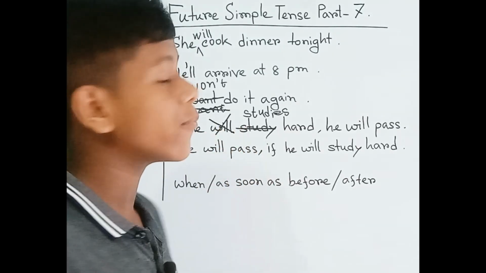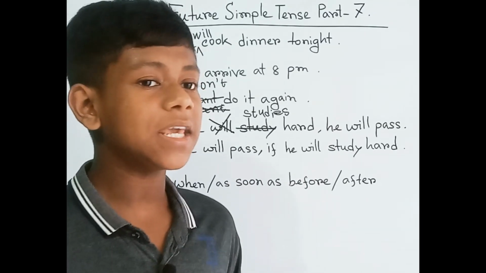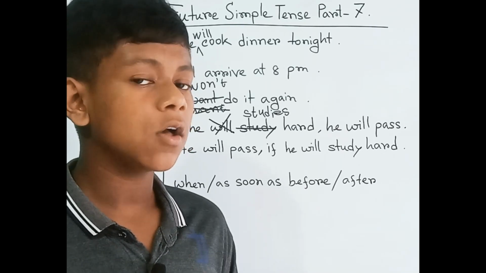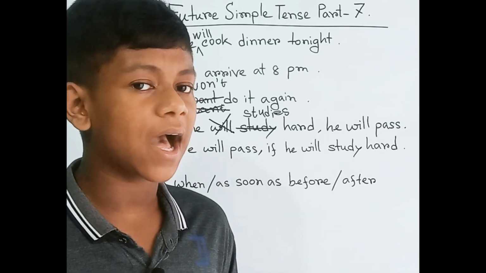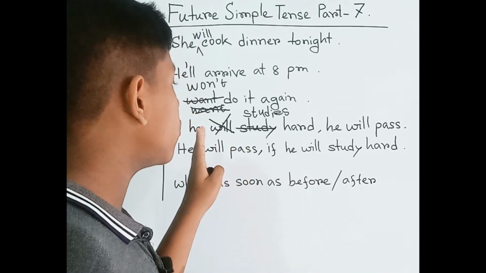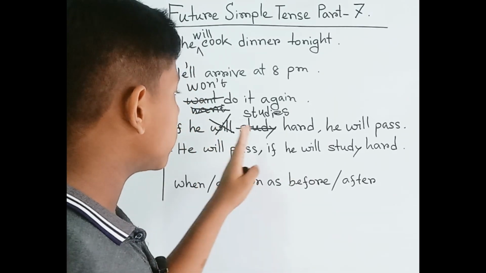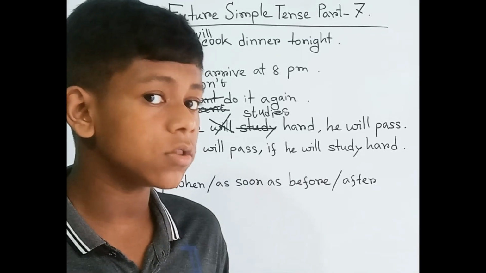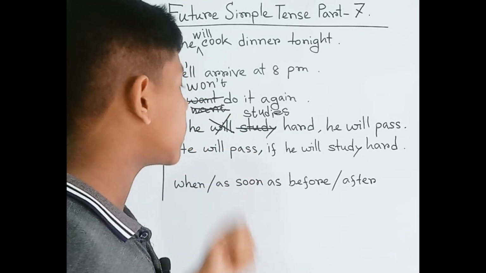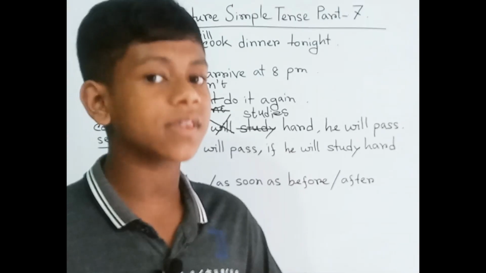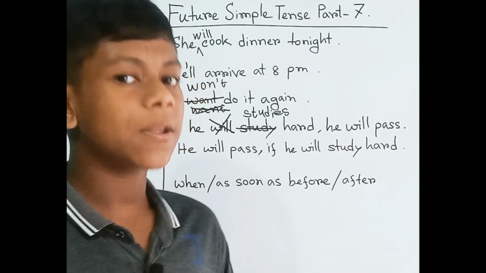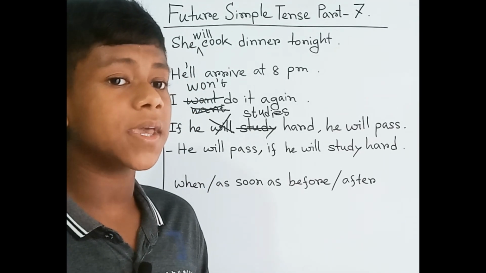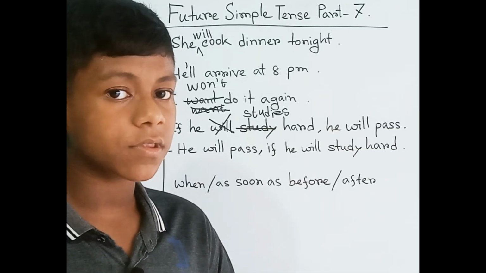So here we have to drop the y. But if the base form of the verb is same, for example I, you, we, at that time we don't need to drop it. But here we have used what? We have used he will study. So as you know, he is third person singular. So when we drop the will, study becomes what? Studies, because it reflects the present simple. So the if clause becomes present simple for third person singular.